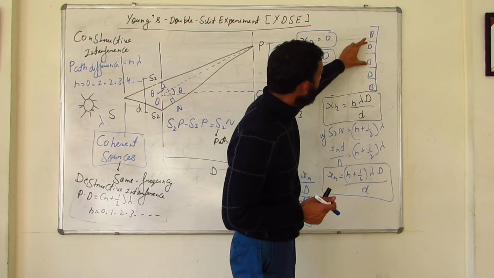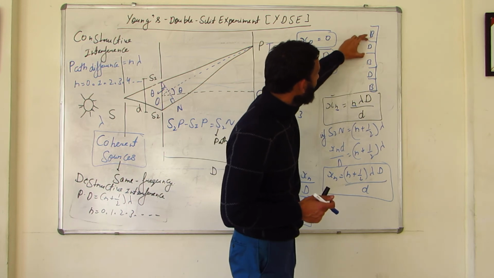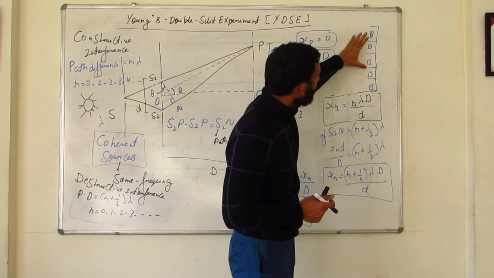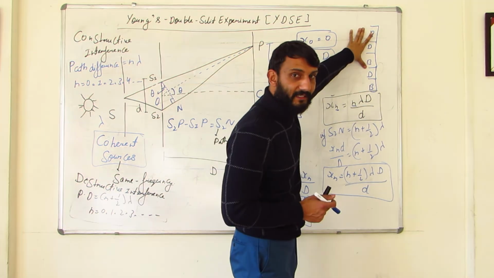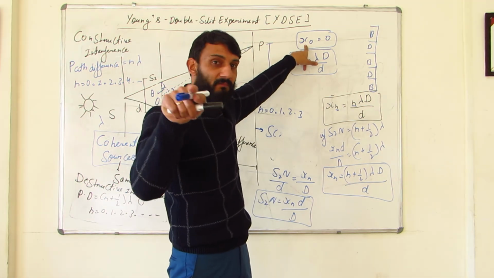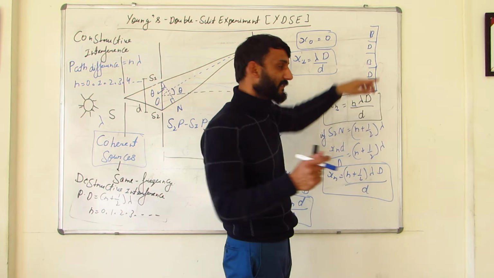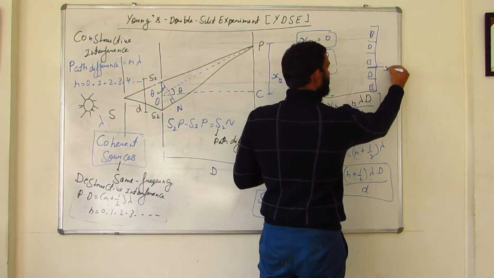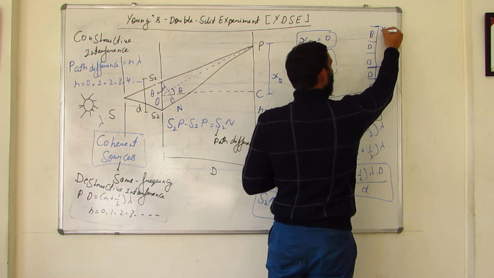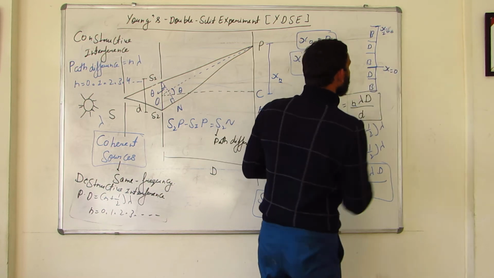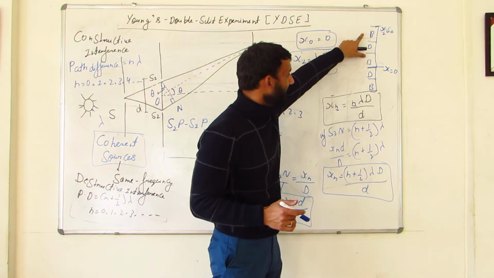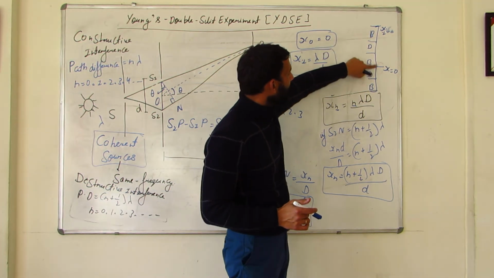If I want to know what is the width of, let us say this dark fringe, so I have to calculate the gap between these two, right? And you know the gap between these two is this distance of the nth bright fringe from the center point. So this is the center point. Let us say this is x is equals to 0 and this is x is equals to 1, means x1. So how much distance this dark is extended? That is between these two bright.